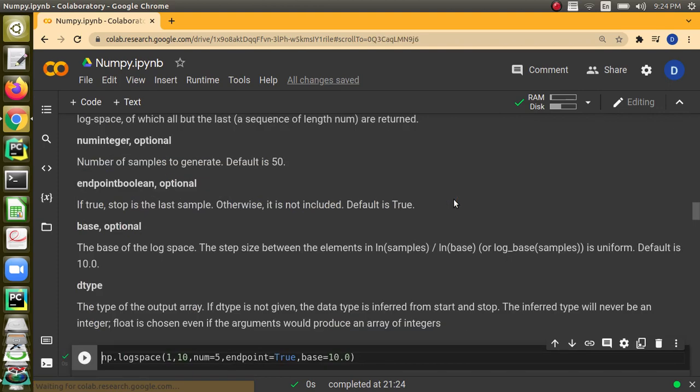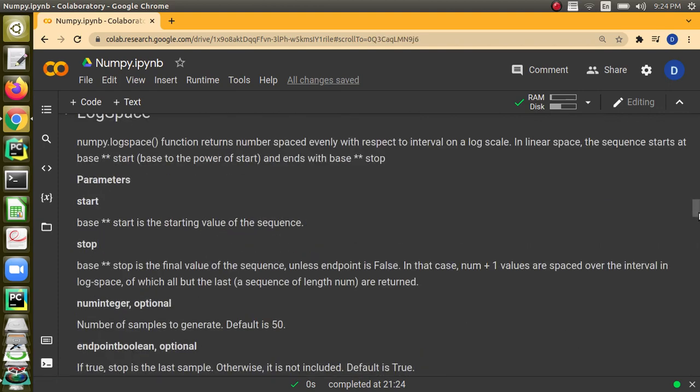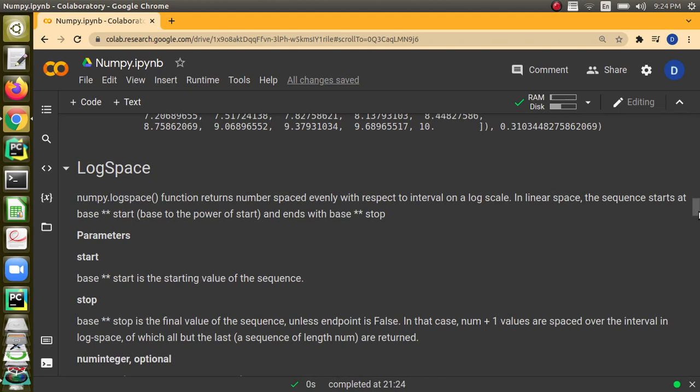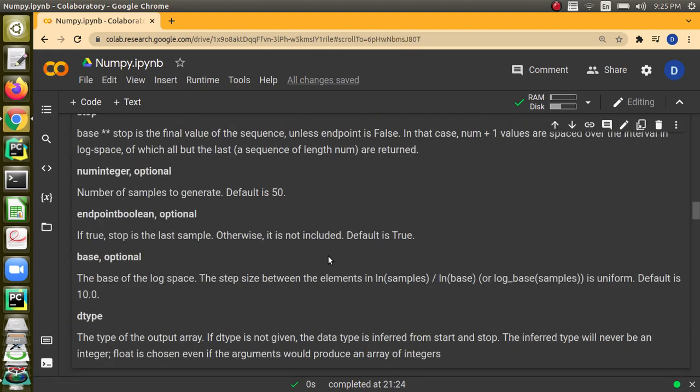Right. Next we are going to discuss the logspace function. The logspace function is similar to linspace. It has a start value and a stop value, and generates the number of values which we mention. But the space is going to be on a logarithmic scale. The first element will be base power start, and we also give the base for the logarithmic scale. So base power start will be the first value generated, and base power stop will be the last value. Two mandatory parameters are required: one is the start value, the other is the stop value.